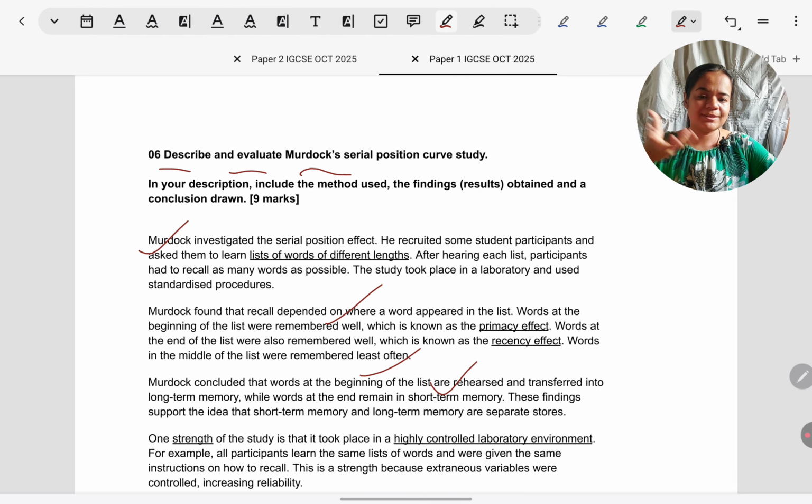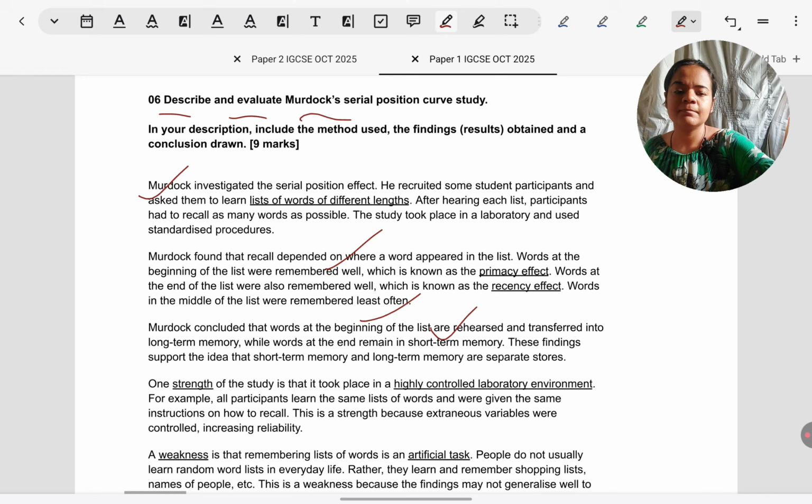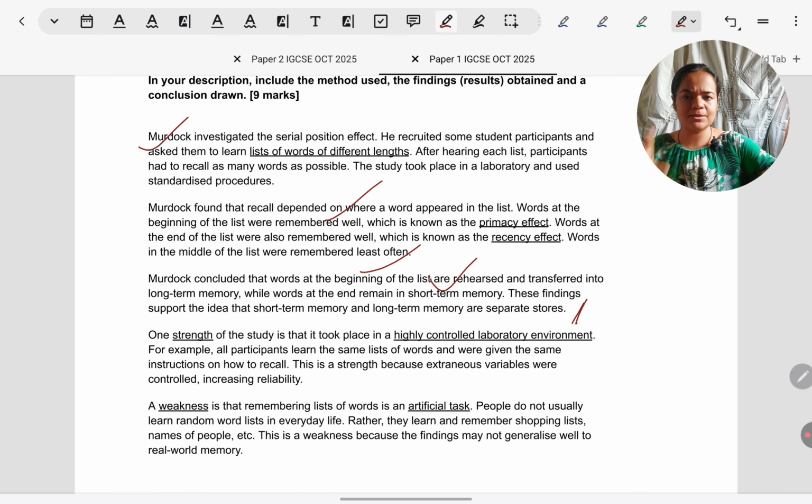Conclusion, it supports the multi-store model because it shows LTM and STM are 2 separate stores of information. So something to that effect from whichever textbook or notes you're learning from, just summarize all of this. That completes AO1, 5 marks. If you write like this, 5 marks.